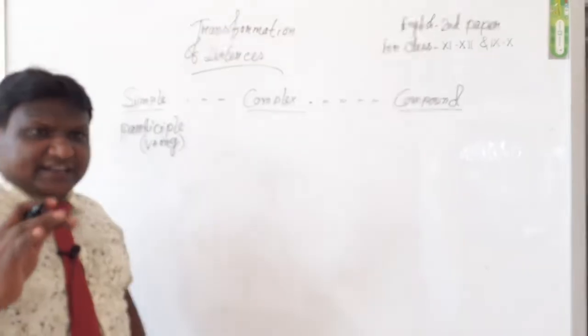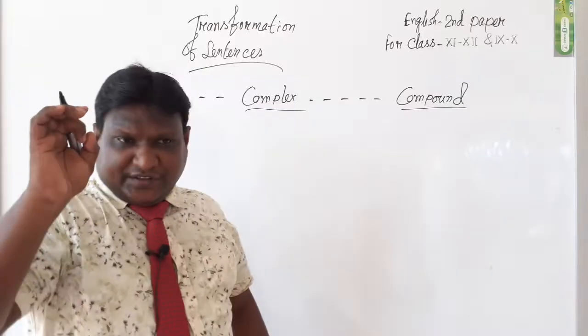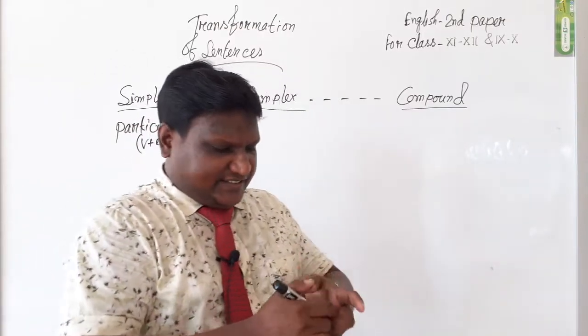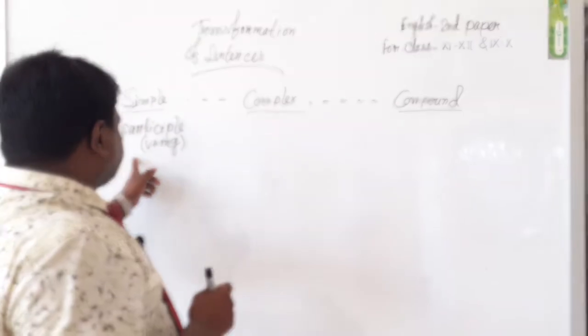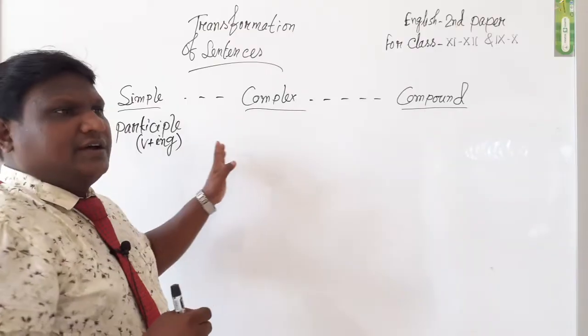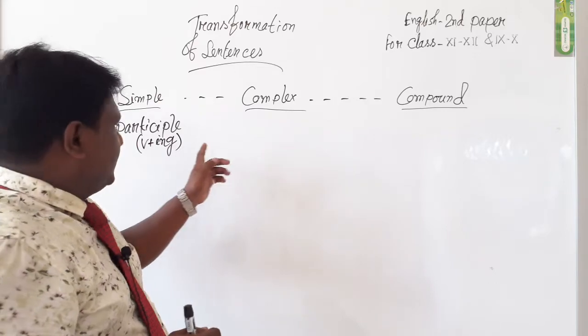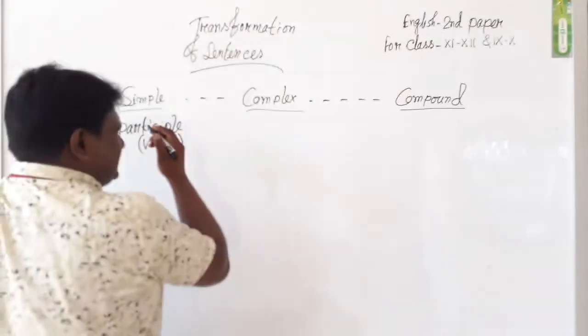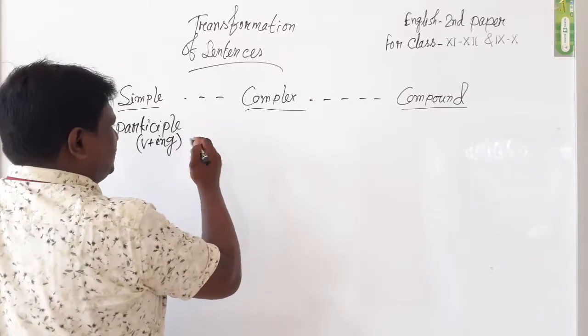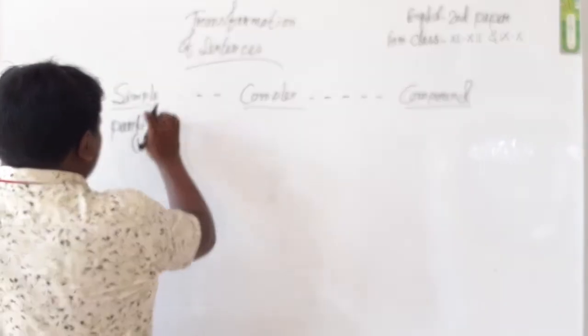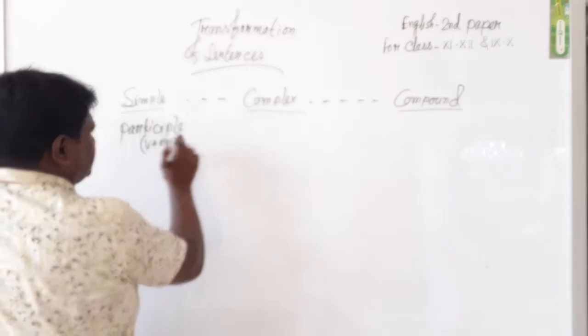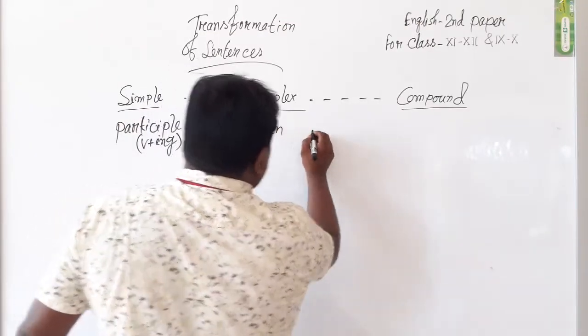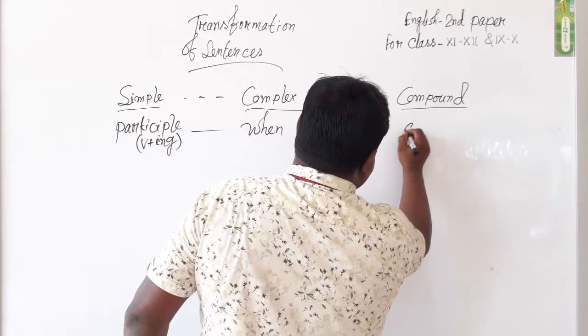When verb plus ing is used in a sentence, it works as both verb and adjective. And when we write participle in a simple sentence, we can use when in the complex sentence, and and in the compound sentence.